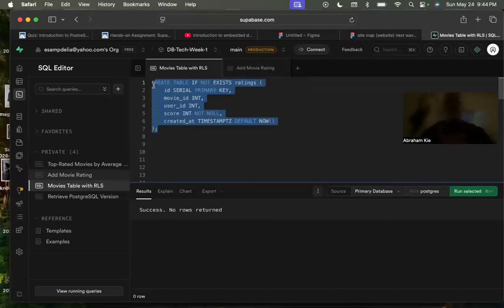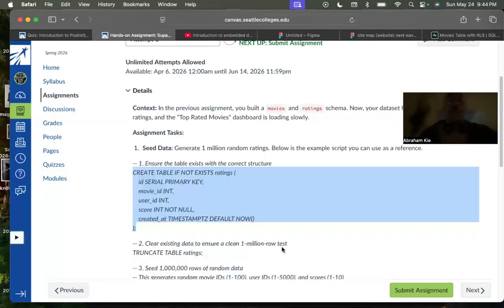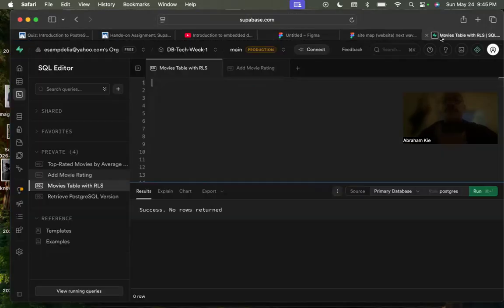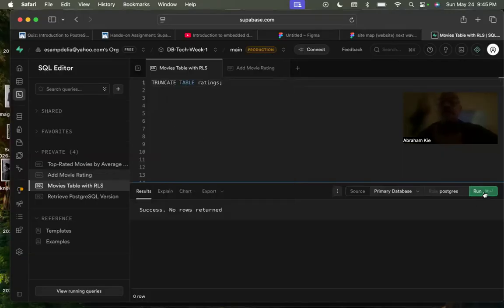Let's continue. Like I said, I had pretty good results when I was doing this earlier, so I feel confident. Next, number 2 is to clear existing data to ensure a clean 1 million row test. So I'm going to TRUNCATE TABLE ratings to clear everything out. I'm going to copy and paste that query into my movies table, and run it.